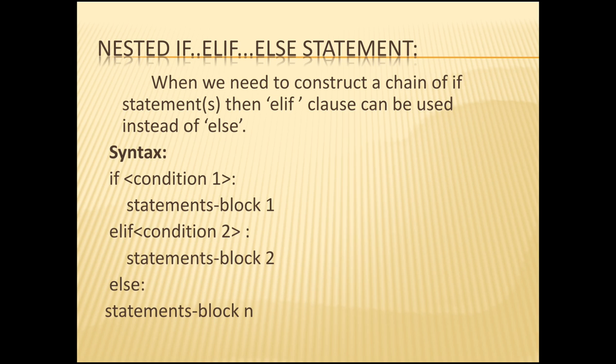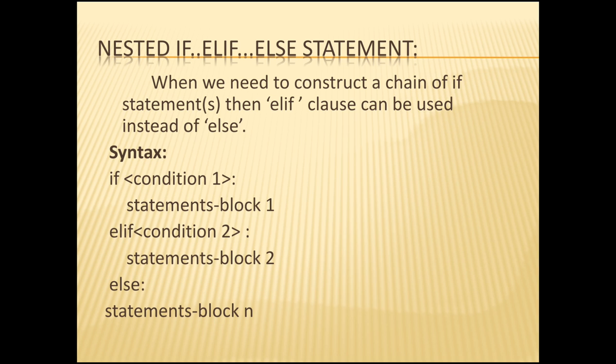The syntax of the nested if else statement is: if statement, that is condition 1, then statements; then the elif part, that is condition 2, again statements can be printed; then the else part, again statements can be printed. Here, if the first condition is true, the first statements block is executed.